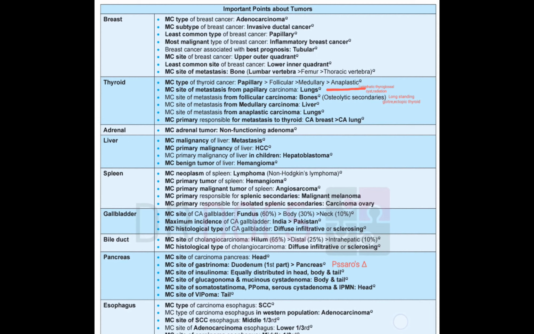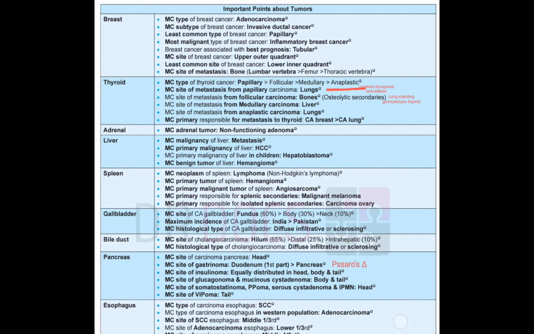Then in the liver, most common malignancy is mets. Mets are very common to the liver, and primary most common is HCC. That is HCC, and in children is hepatoblastoma, and benign tumor is hemangioma. Okay, benign is hemangioma. In children, malignant is hepatoblastoma, and in adults, malignant primary is HCC.